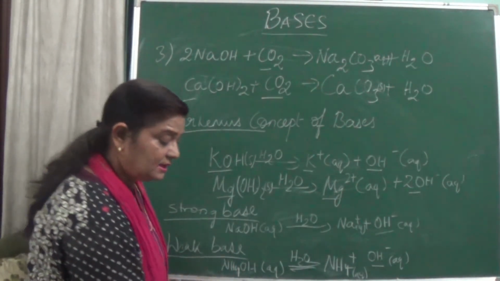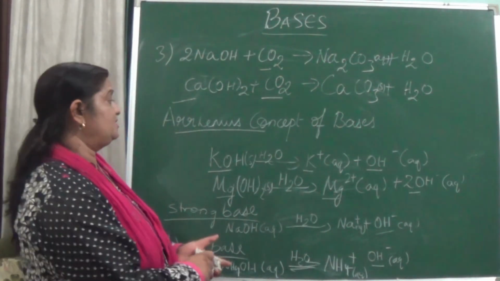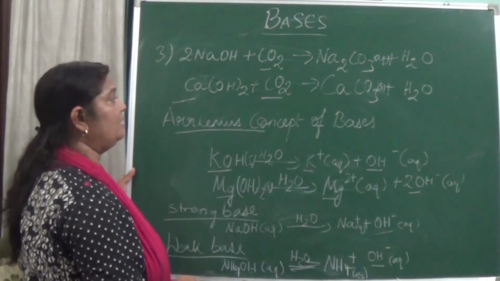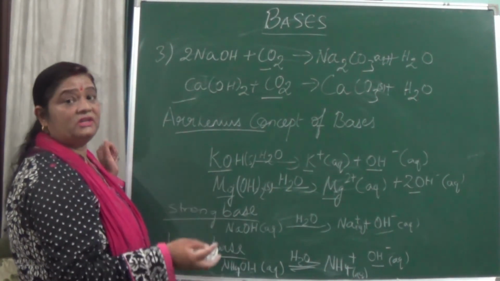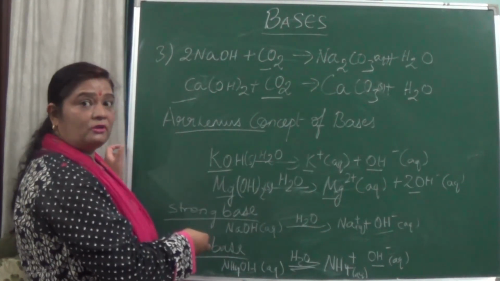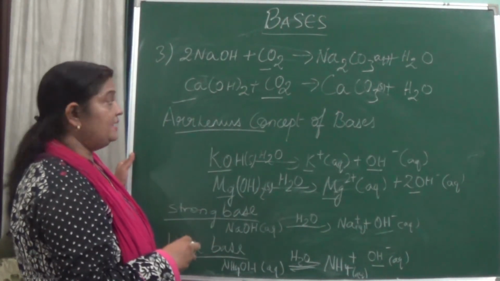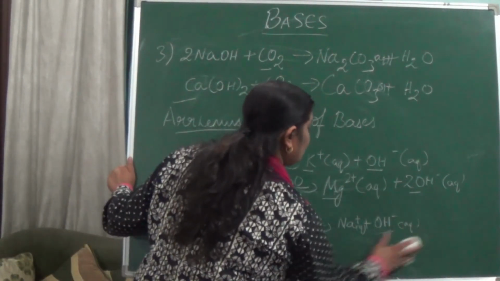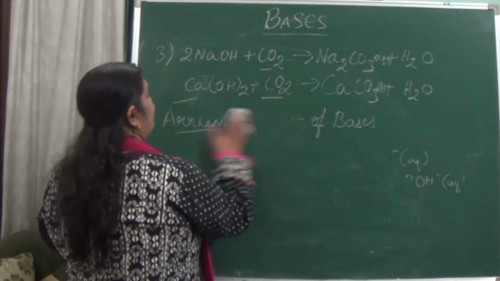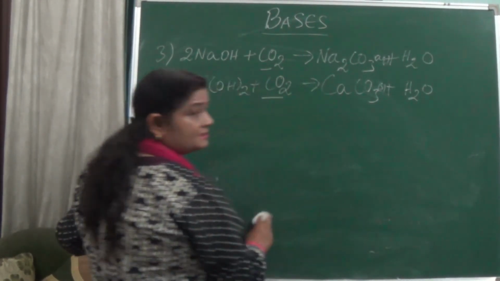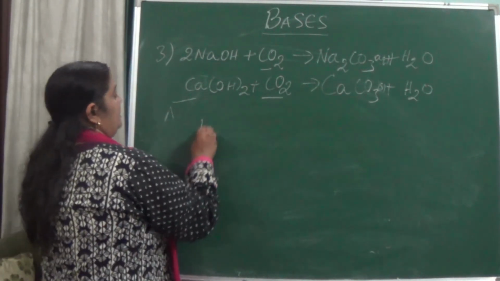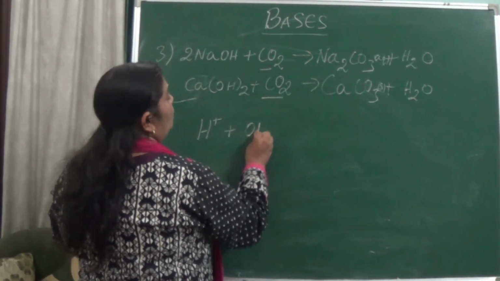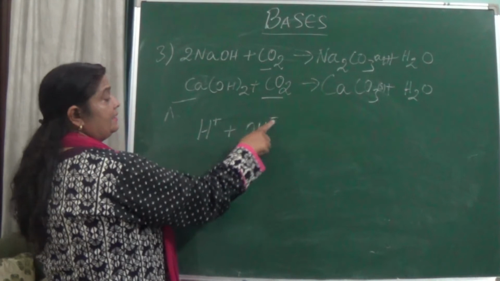Now, what is the concept behind neutralization? In neutralization, the acid nullifies the effect of the base and the base nullifies the effect of the acid. In the case of acids, H plus ions are released, and in the case of bases, OH minus ions are released.